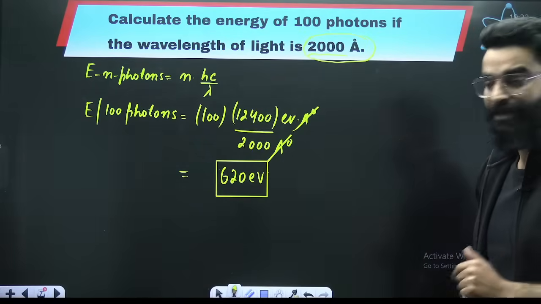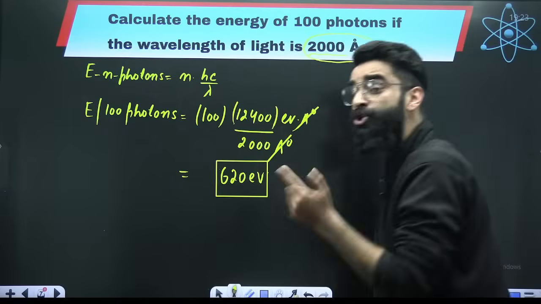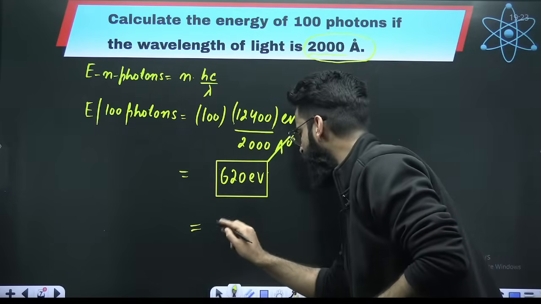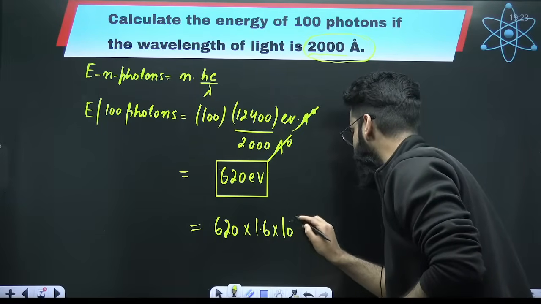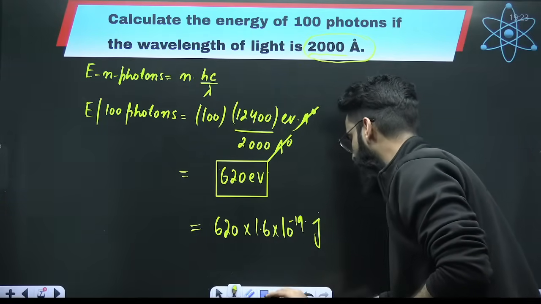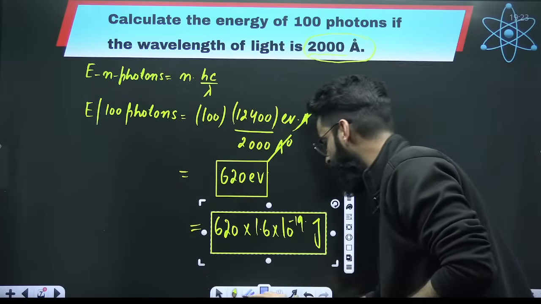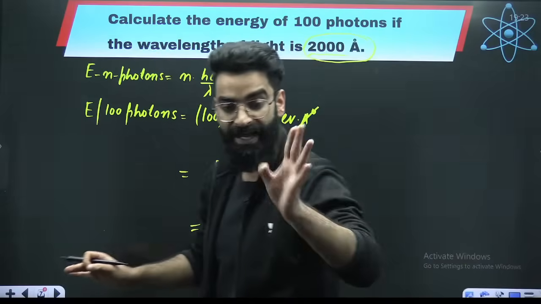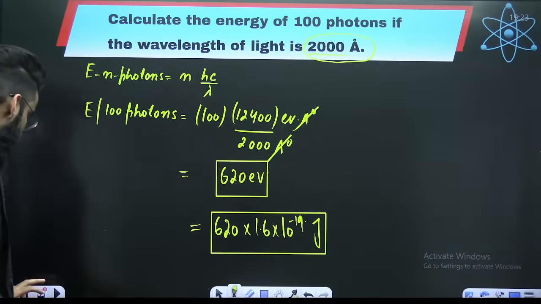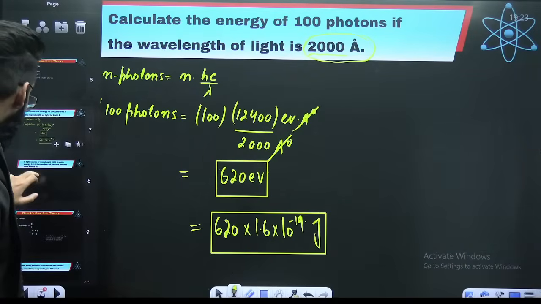Now, if they ask you to calculate the same energy in joules, you know, 1 electron volt is equal to 1.6 into 10 raised power minus 19 joules. They can ask you either for the value of energy in electron volts or in joules. I believe this is clear.